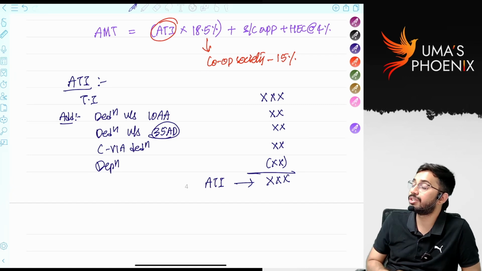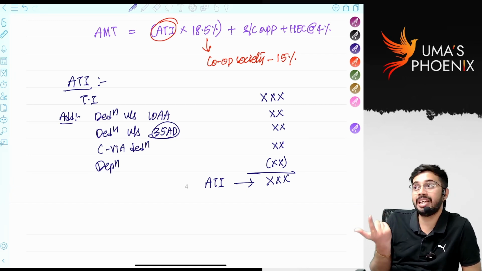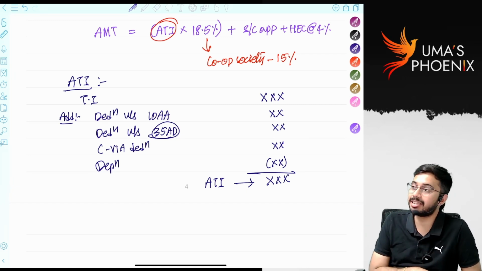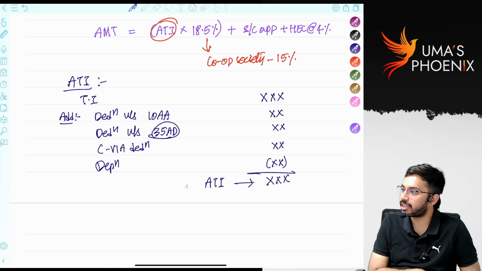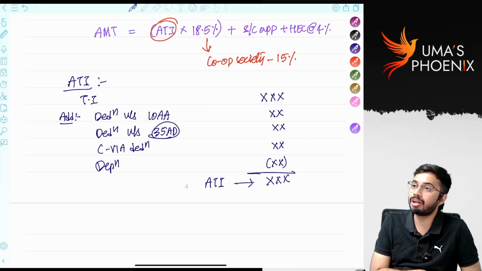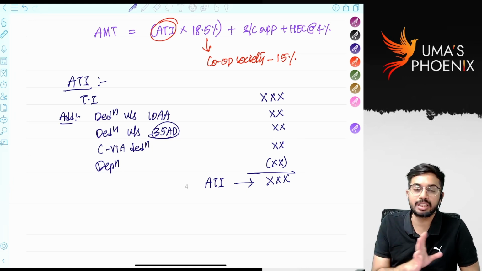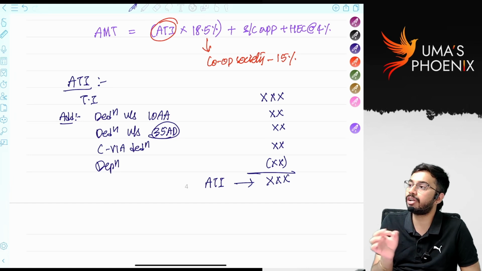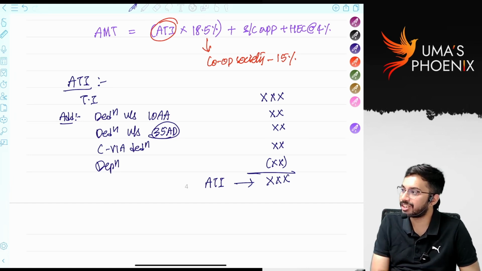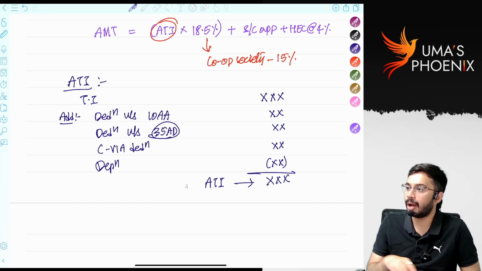Is it clear? In every problem we are calculating tax liability, but why are we not calculating alternate minimum tax? Because in every problem, 35AD deduction was not claimed. In every problem, 10AA deduction was not claimed. That means AMT provisions are applicable only if you claim deduction under section 35AD, or under section 10AA, or certain chapter 6A deductions, then only AMT provisions are applicable.